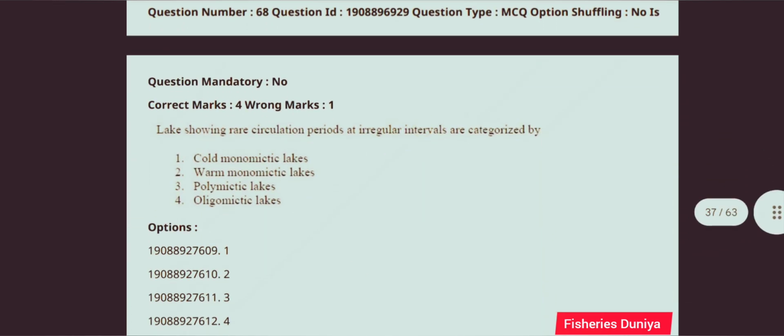Next question, fiddler crab is the inhabitant of. So this question is correct answer is option number 2, mud flat. Next question, lakes showing rare circulation periods at irregular intervals are categorized by. So this question is correct answer is option number 4, oligomictic lake.